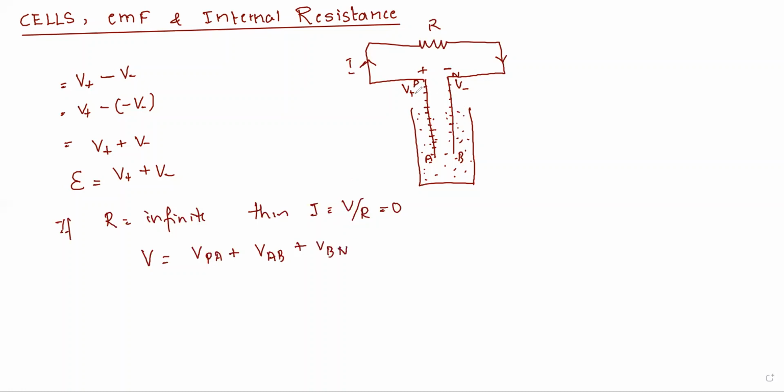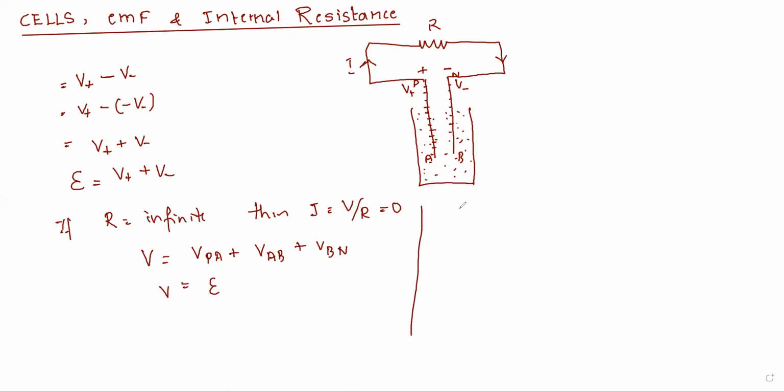I started from here: PA, AB and BN. This can be written as the EMF. EMF is the potential difference between the positive and the negative end in the open circuit.